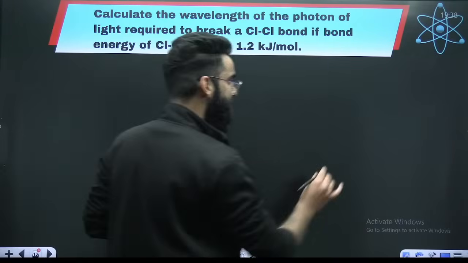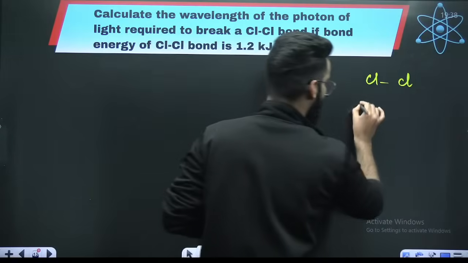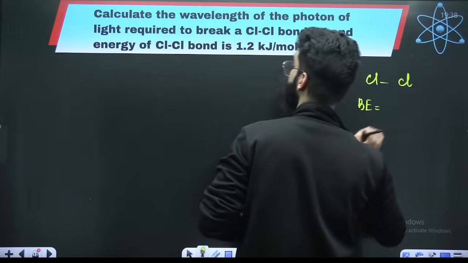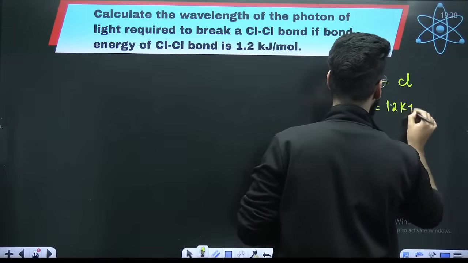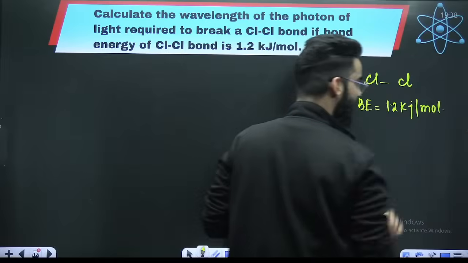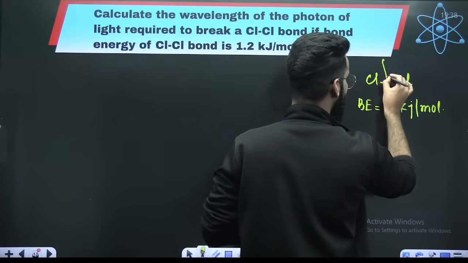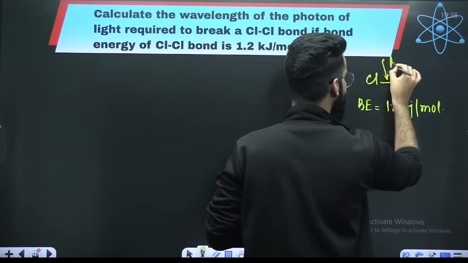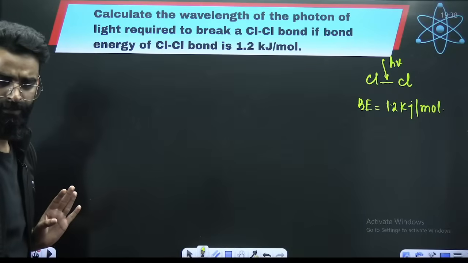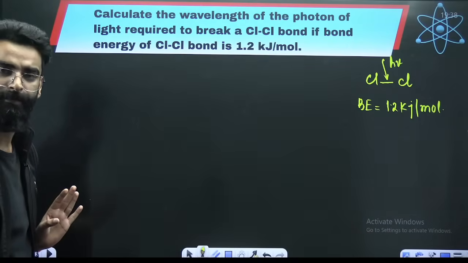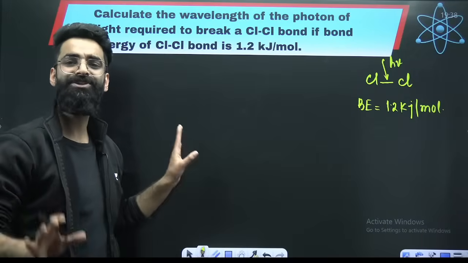Perfect. That means you have got a Cl-Cl bond. Its bond energy is given to us as 1.2 kilojoules per mole. I need to break this bond. In order to break this bond, one photon is required, whose energy will be equal to h nu, or hc divided by lambda. So first of all, what kind of result am I going to use? I'll show you the general approach first.